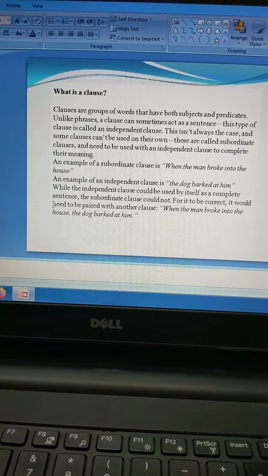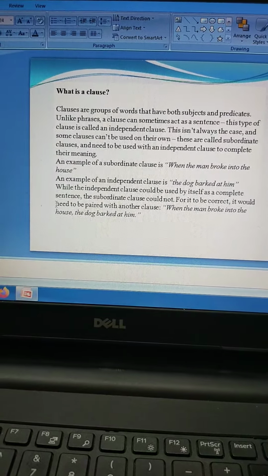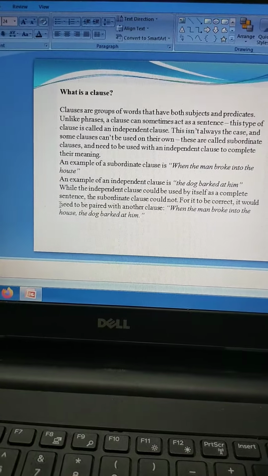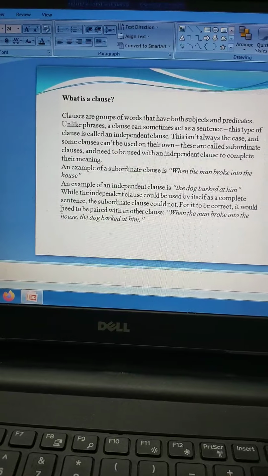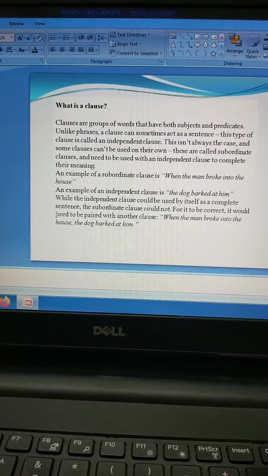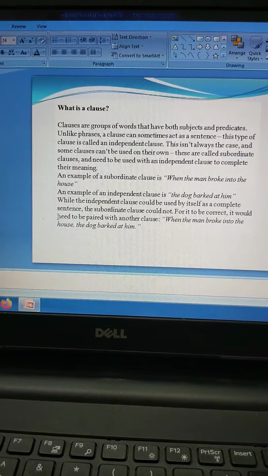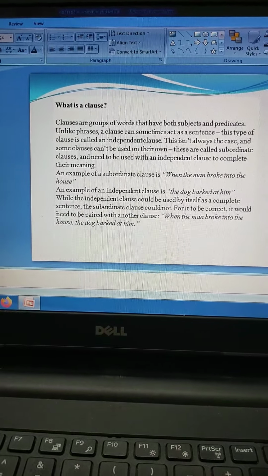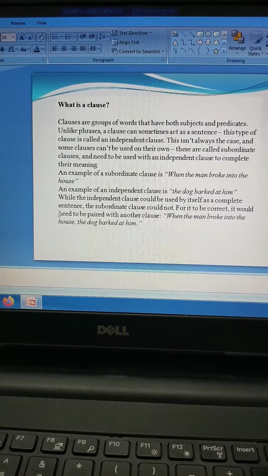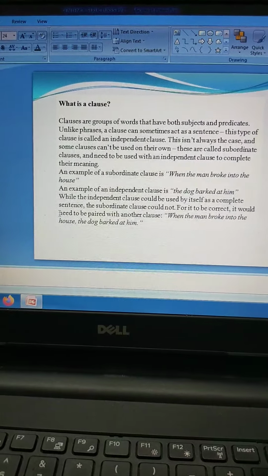So here we are talking about another term called subordinate clause. Like a clause is complete, a subordinate clause is not complete in meaning. A subordinate clause actually acts as a predicate in a sentence, right? Now, an example of a subordinate clause is: when the man broke into the house. Now, as I said, a predicate also does the same thing.